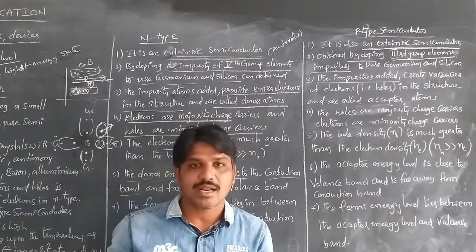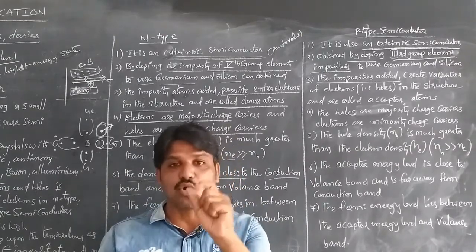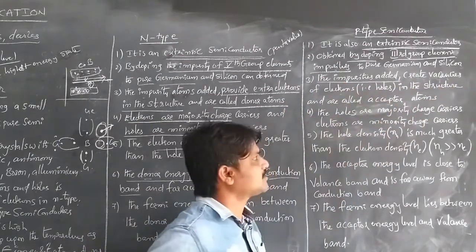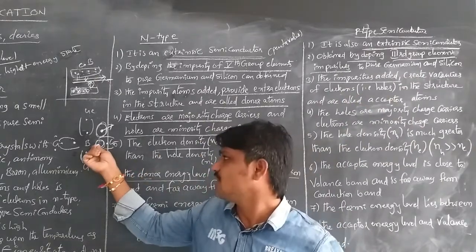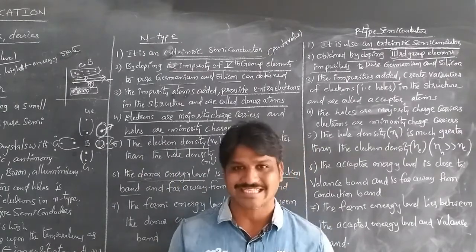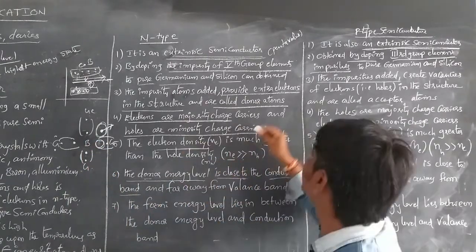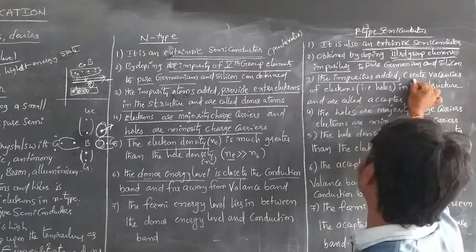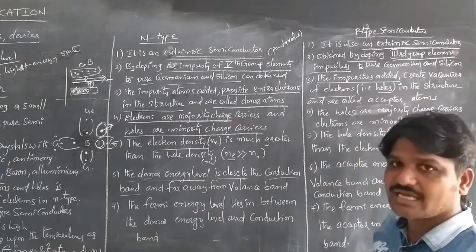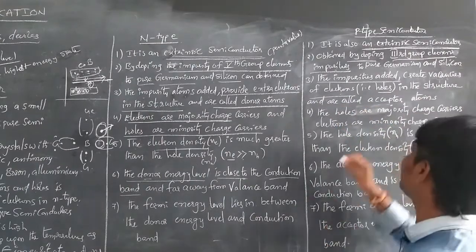The boron requires 1 electron; there is a vacancy for an electron. A vacancy for an electron is called a hole. So the impurities added create vacancies of electrons, that is holes. In the structure we get a vacancy for an electron to occupy, ready to accept an electron. That is called a hole. These are the holes in the structure, and the atoms are called acceptor atoms.